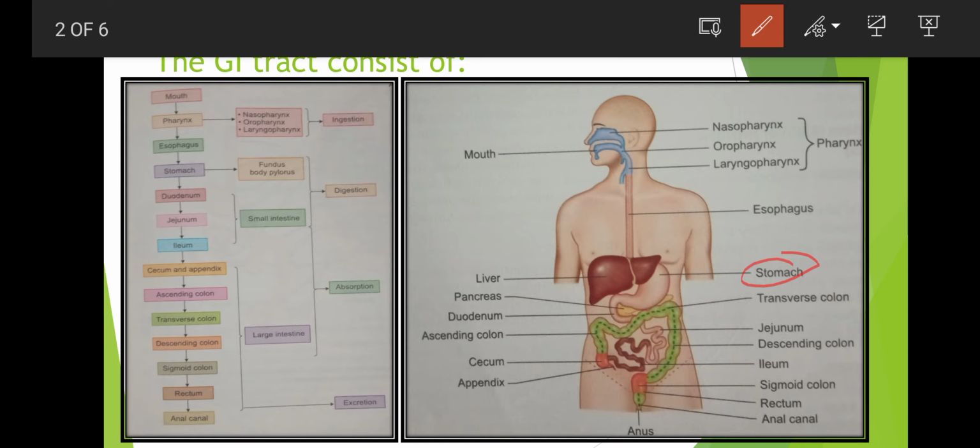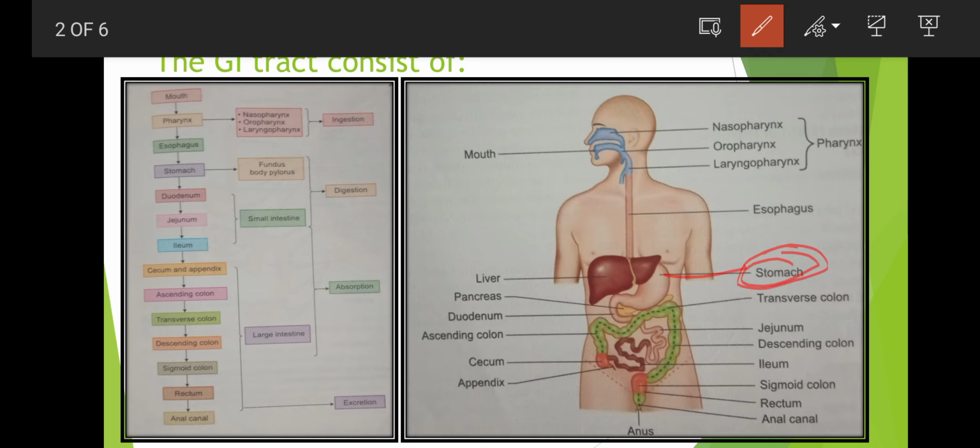The stomach is a hollow muscular bag which stores grains and mixes the food with the gastric juice to form a semi-solid substance called chyme.